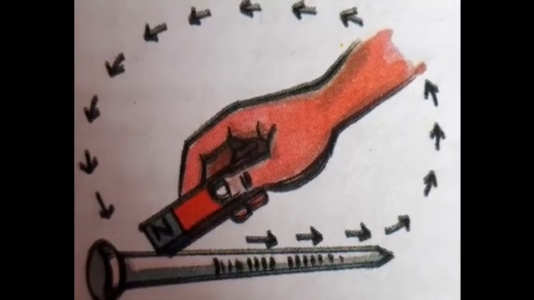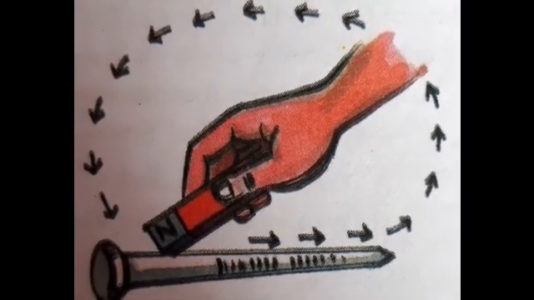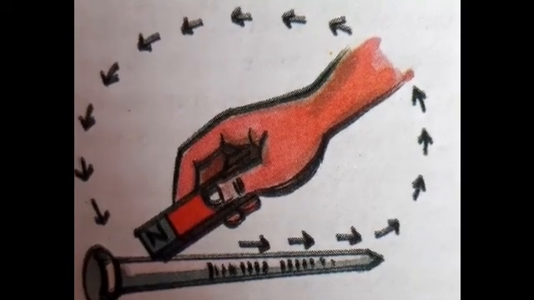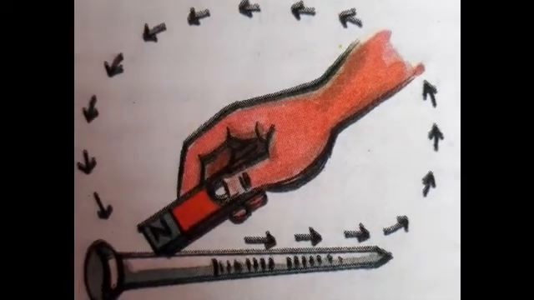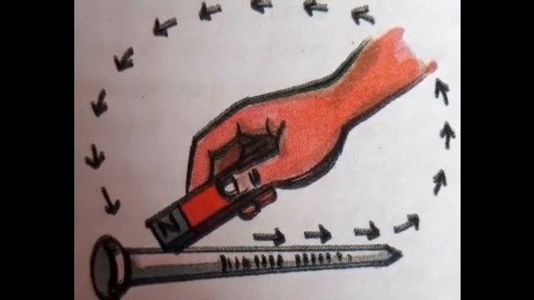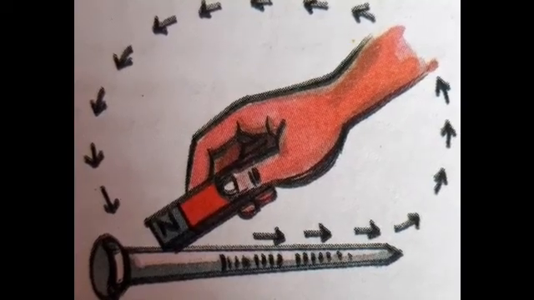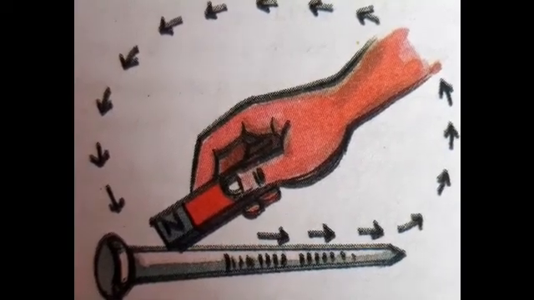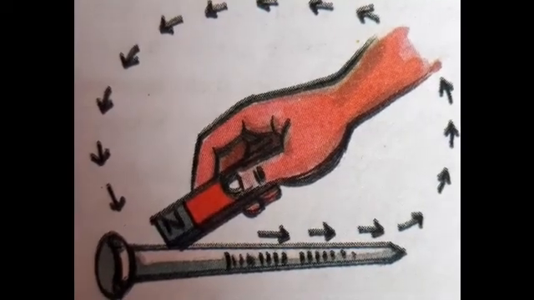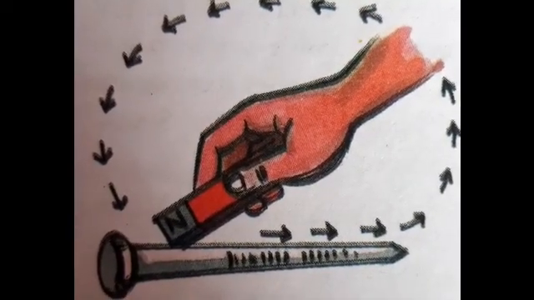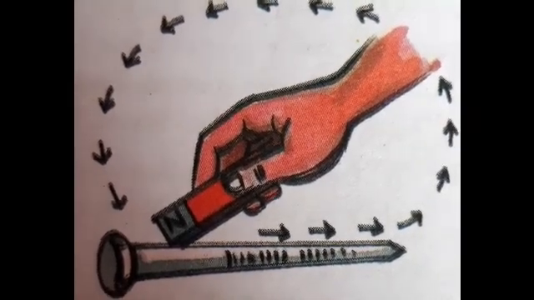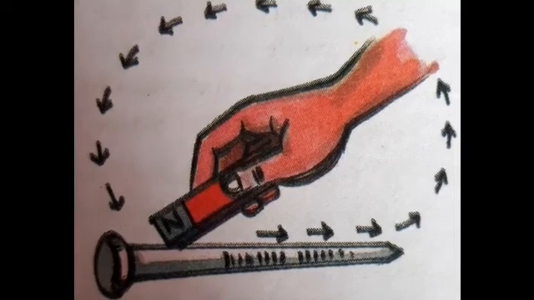So if the nail is suspended freely, what will happen to the nail? You have prepared your magnet, so definitely if the nail has acquired the magnetic property, when you suspend this nail, it has to rotate and show you the north and south direction, children. Then only you can say your nail has acquired the property. Okay, when you do this activity, you will understand how you can prepare your own magnet.